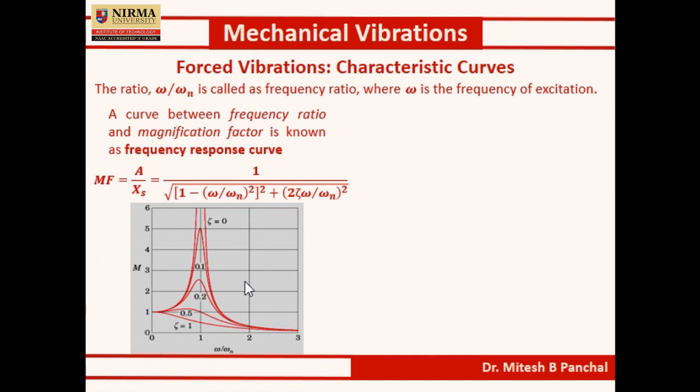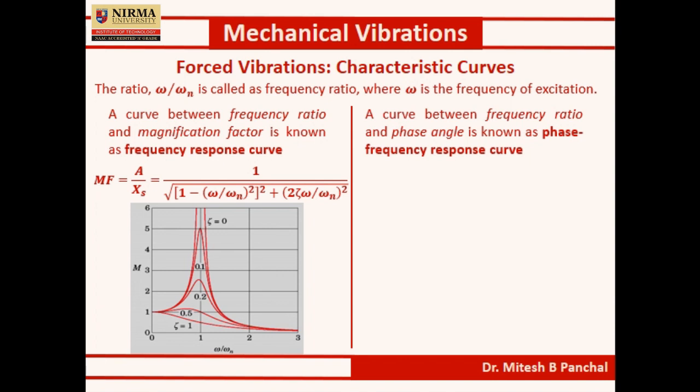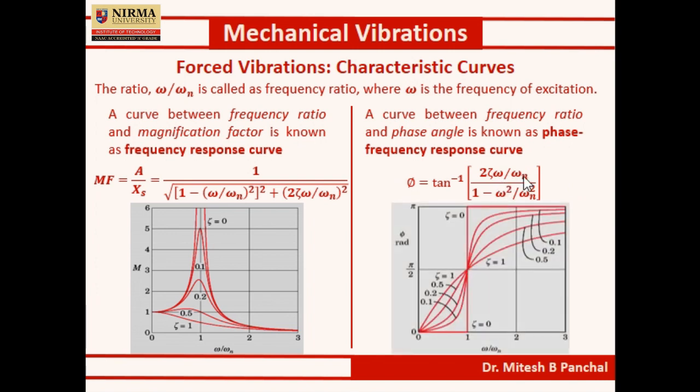The second curve is the phase frequency curve. The curve between frequency ratio and phase angle is known as the phase frequency response curve. For that, we will consider this equation of phi. Here phi, as I told you, is related to omega by omega n. So the response curve will appear like this. Again, each curve is plotted for a particular value of zeta, that is, the damping factor. Now one by one we will see the frequency response curve as well as the phase frequency response curve.